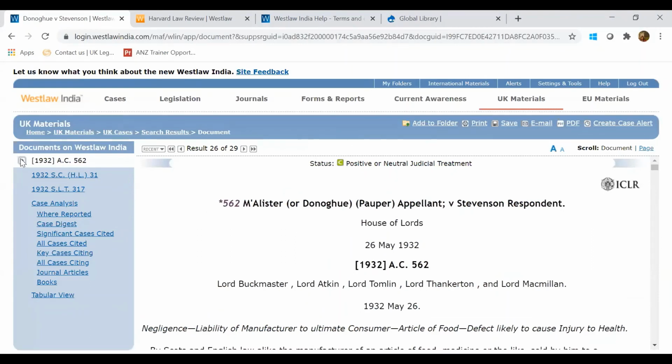You want to know how to hide the panel on the left? This can't be hidden. This is always available if you are seeing the case, because this will give access to the case analysis section, so what cases are there, what articles it has referred to. So this will always be available there. It can't be hidden.